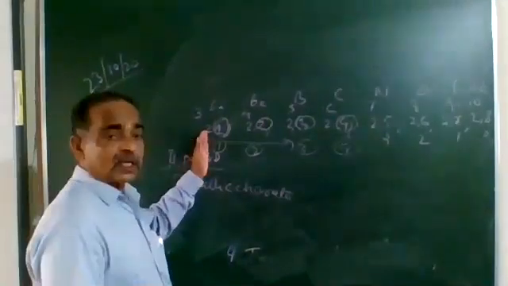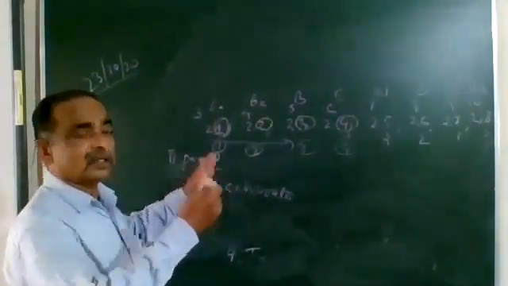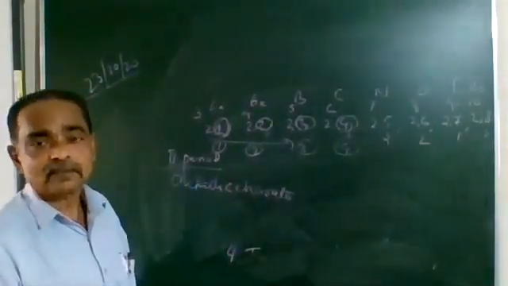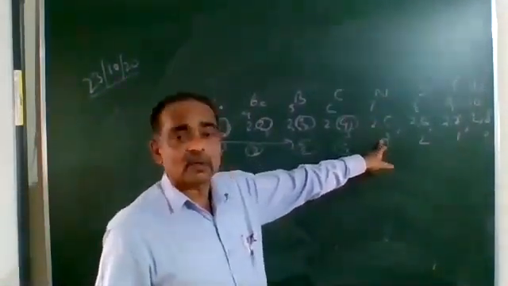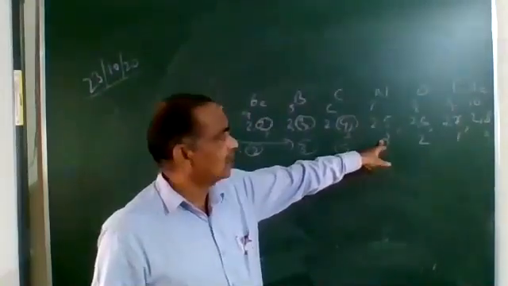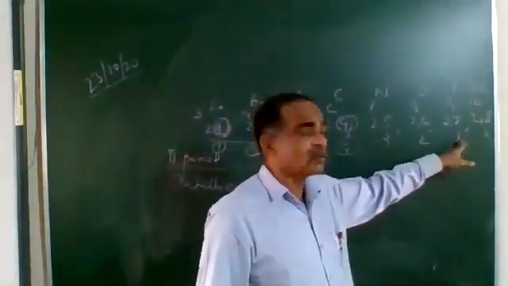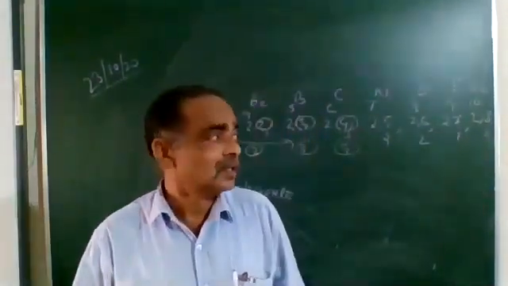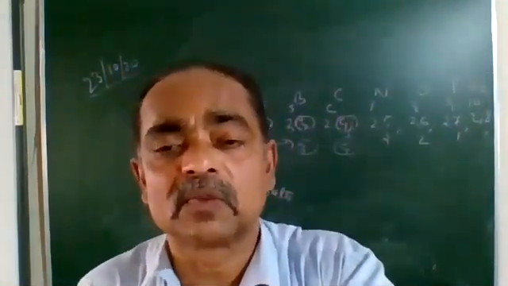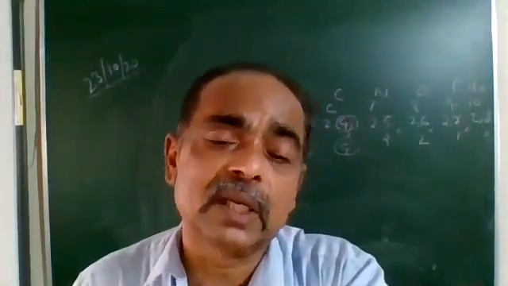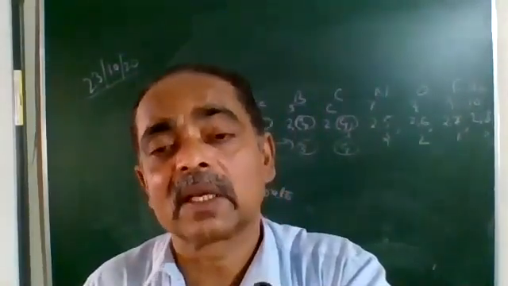When we move from left to right, the ability of the atom to gain electrons increases. This requires only 3 electrons, which it can get easily. Then this requires 2, this requires 1. Understood? So the ability of an atom to gain electrons increases from left to right, and that means the non-metallic character increases. The metallic character decreases.